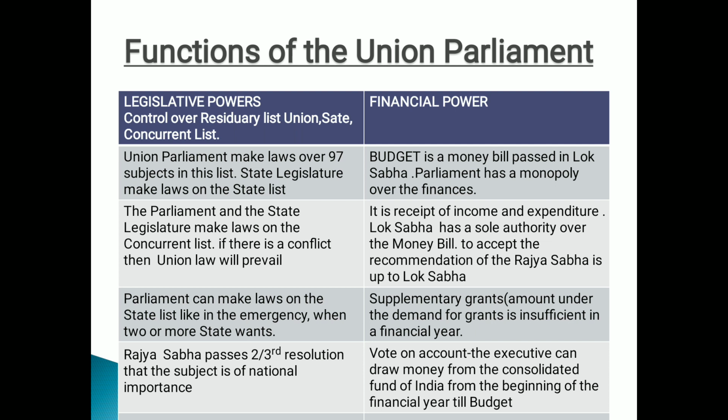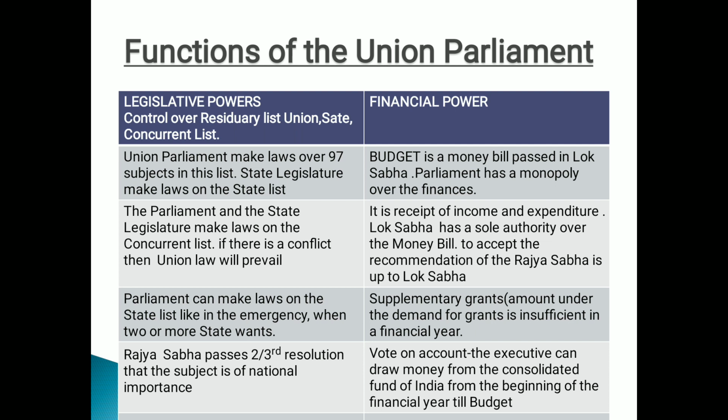Next, state legislature. State bodies control the state list. The state list comprises irrigation, agriculture, education, right? And many other things. Then we have a third list, that is the concurrent list.